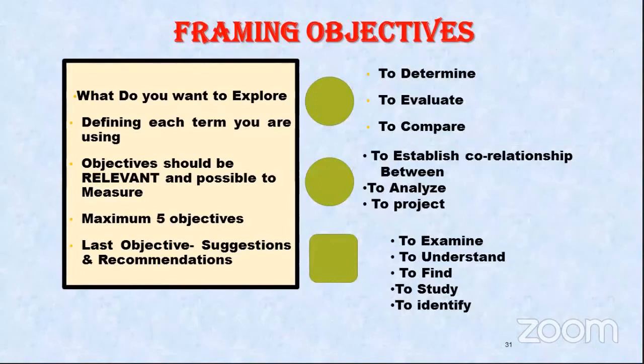When you are writing a measurable objective, it has to be with action verbs like to determine, to evaluate, to compare, to establish correlation between, to analyze, to project, to examine, to understand, to find, to study, to identify. Whatever maximum verbs I could gather, I have written here. Other than that, it is an inclusive list, not an exhaustive one, so there can be other verbs also which can be used.